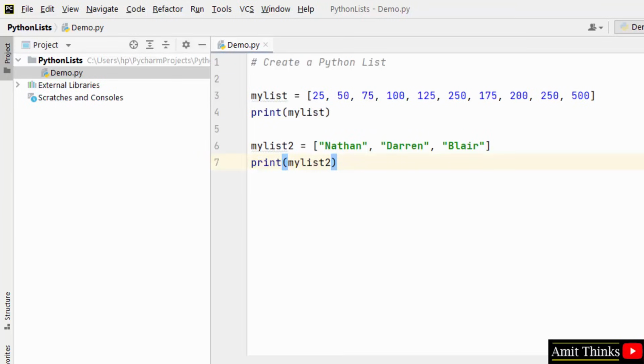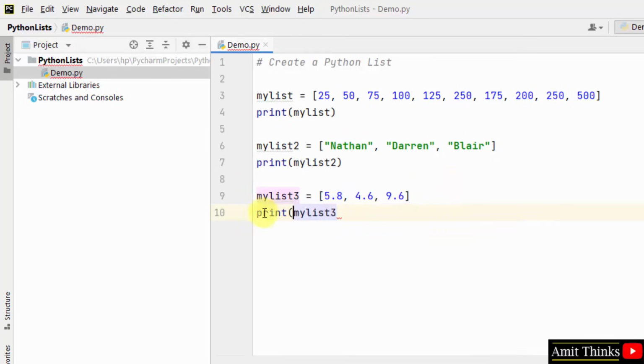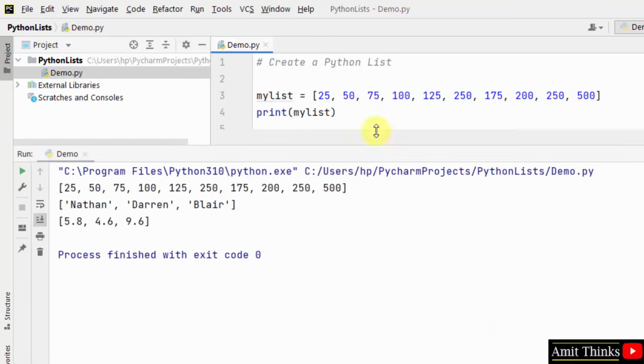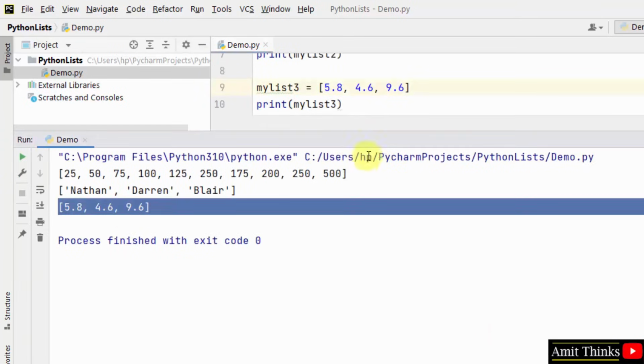With that we can also create a list of type float. Let's create another list, mylist3, with square brackets, and within that add the float elements. So we created it successfully. Right click and run it. You can see we created it successfully.